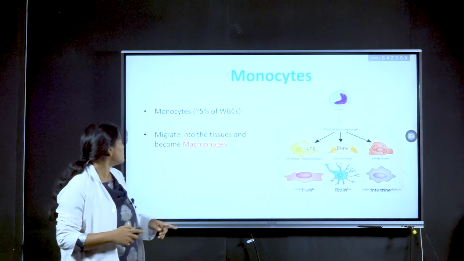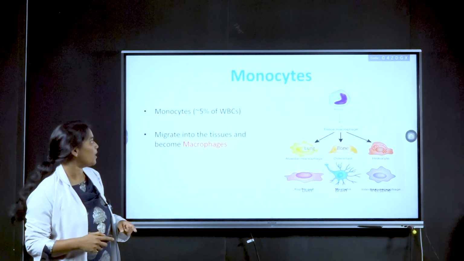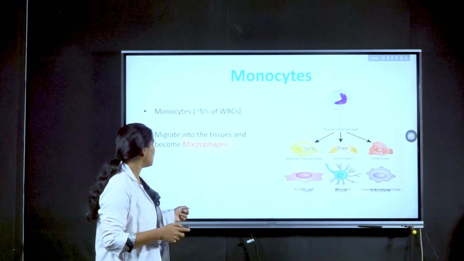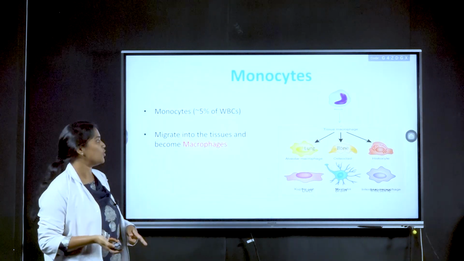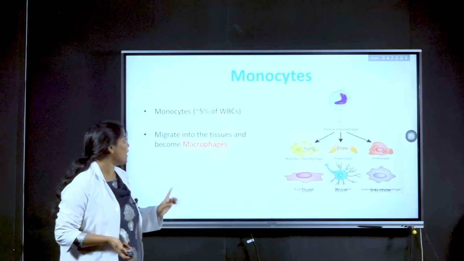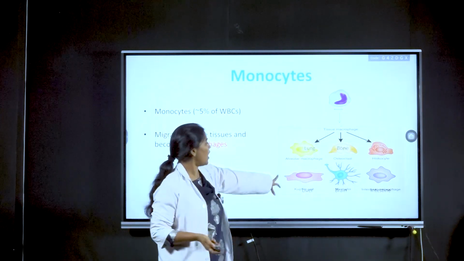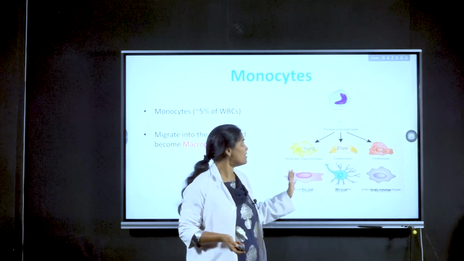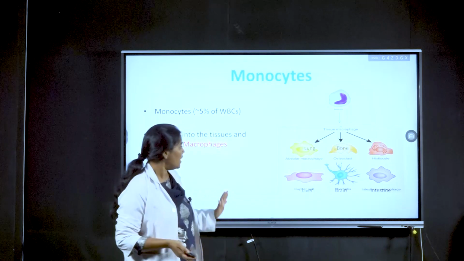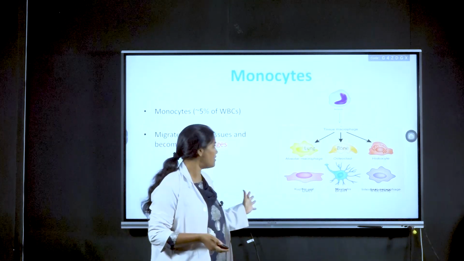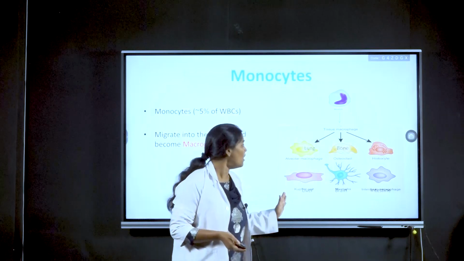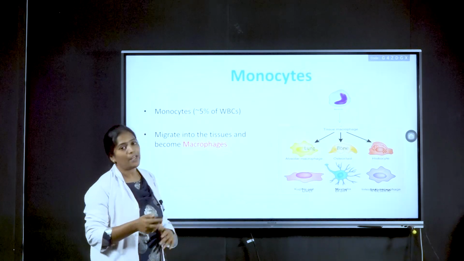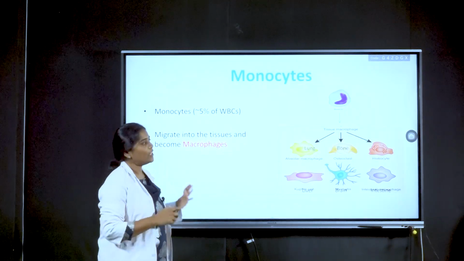Next come monocytes. Monocytes comprise less than 5% of WBC. Whenever they are present in the blood, they are called monocytes, and they have the ability to reach the tissues and become macrophages. Whenever these monocytes reach the lungs, they are called alveolar macrophages. In bone, they are called osteoclasts. In tissues, they are called histiocytes. In the liver, they are called Kupffer cells, in the brain, microglia, and in the intestine, intestinal macrophages. Depending upon the organ, it has that particular name.